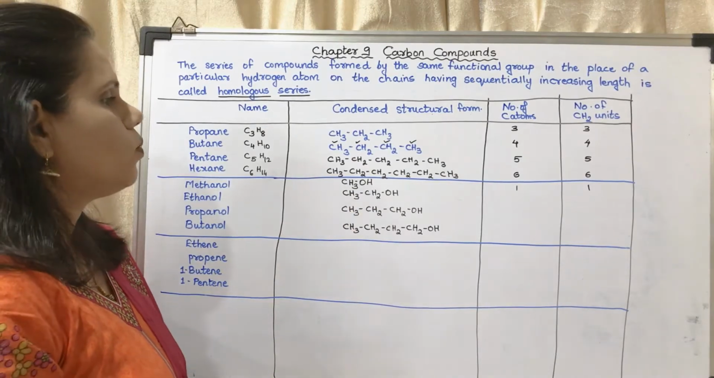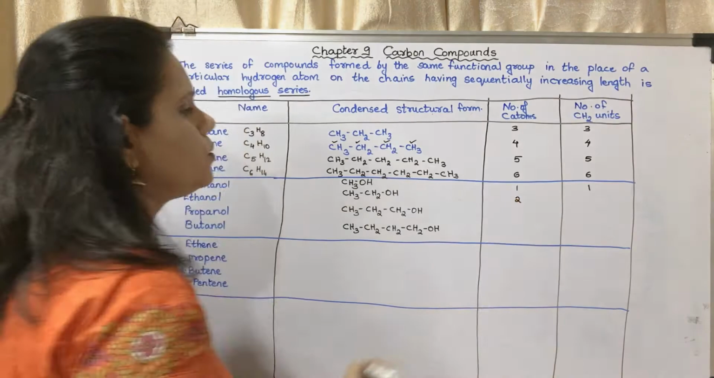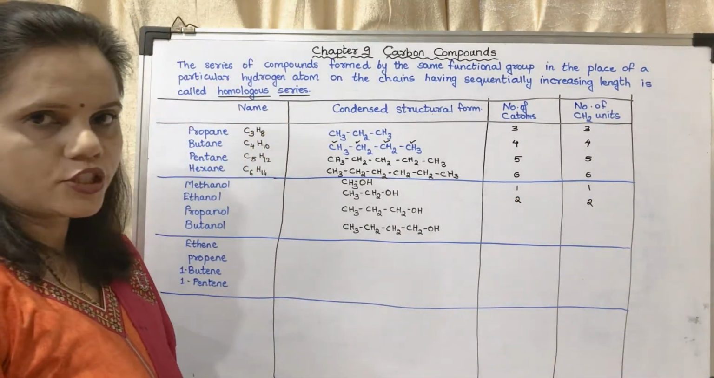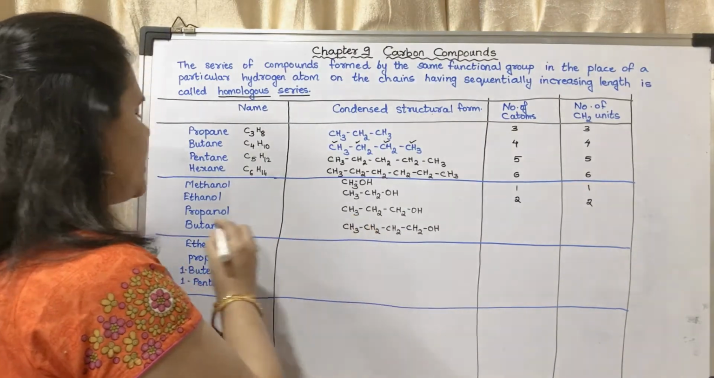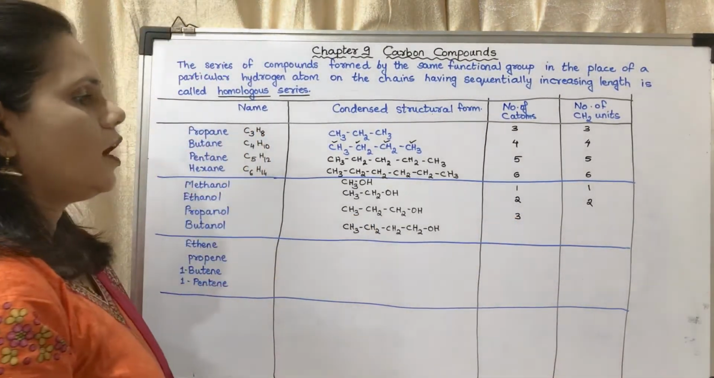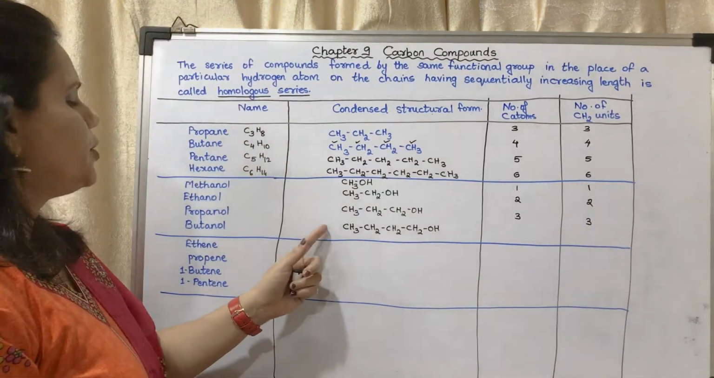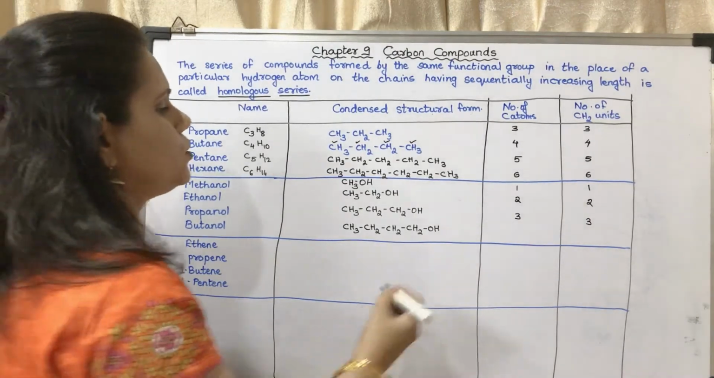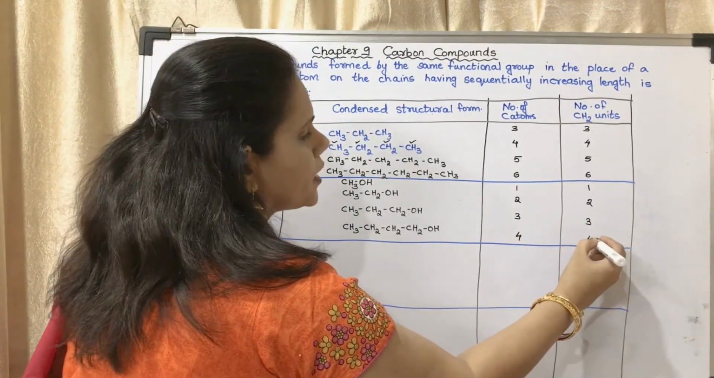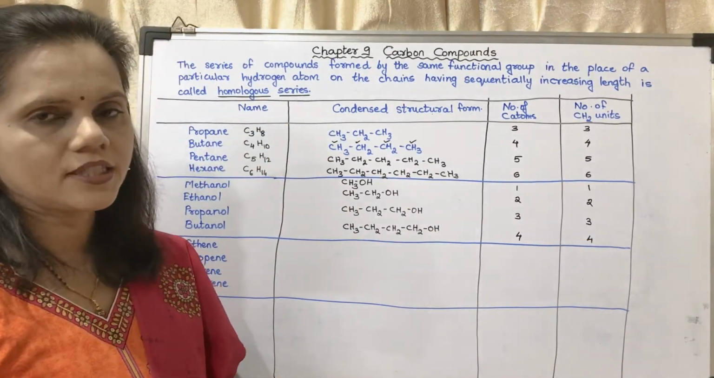CH3CH2OH. Okay, what will be the number of carbon atoms? The number of carbon atoms is 2. How many CH2 units are there? There are 2 CH2 units. Now in this case, propanol, how many carbon atoms? 3. How many CH2 units? 3. Now in butanol, how many carbon atoms? 4. How many CH2 units? 4. Okay, so this is about the number of carbon atoms and number of CH2 units.